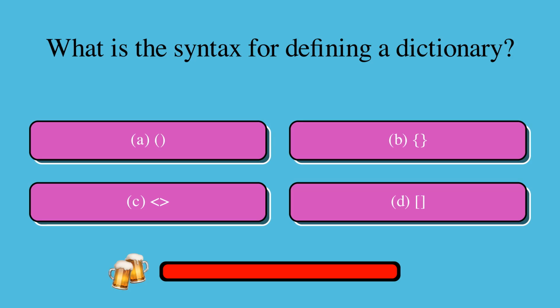What is the syntax for defining a dictionary? Is it A, B, C, or D? The correct answer is B.